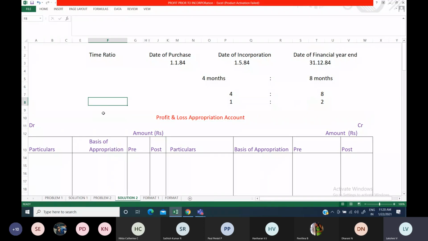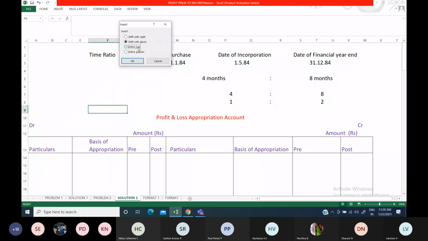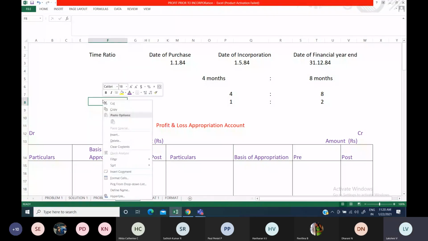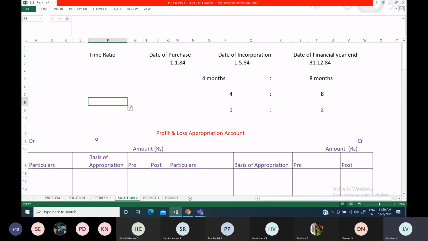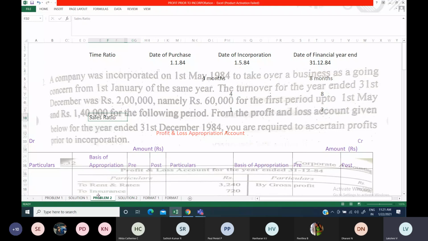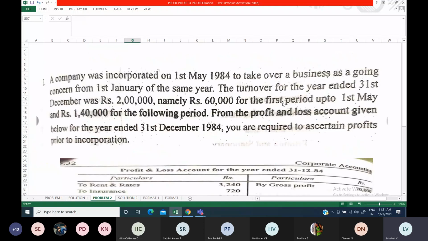Now moving on to the sales ratio. You have to calculate the sales ratio. Sales information will be given to you, and you have to find out the sales amount from the question. For the first period, totally 2 lakh. Up to May 1st, that is the date of incorporation, it is 60,000. And after the date of incorporation, 1,40,000. So 60,000 and 1,40,000 belong to the pre-period and post-period.